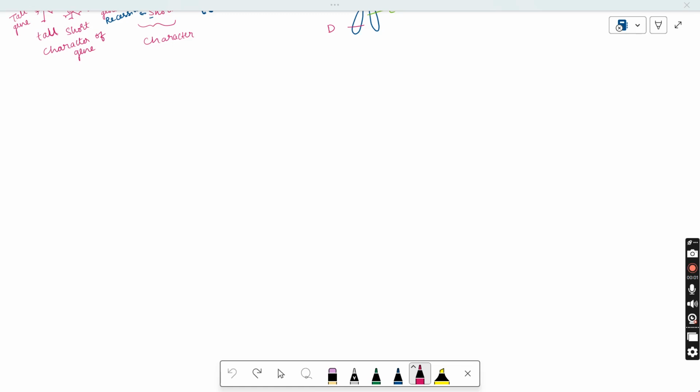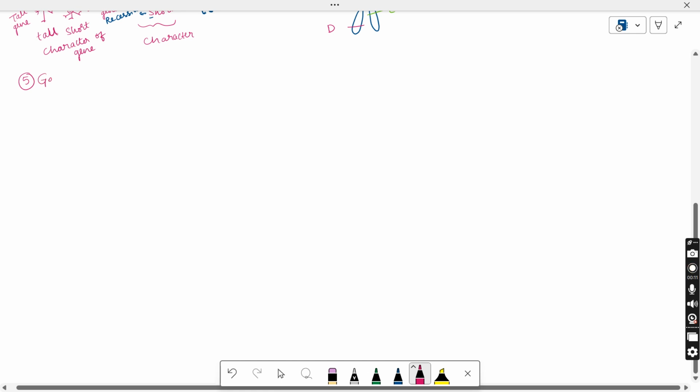Let us continue with the terminology. In last class, we discussed gene, allele, locus, non-allele. So now the next one is about the genome. So what is the main difference between this gene and the genome?